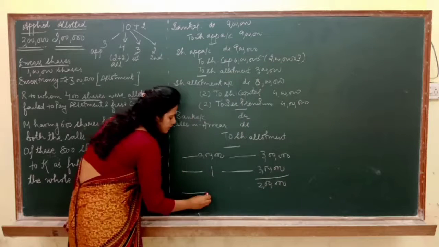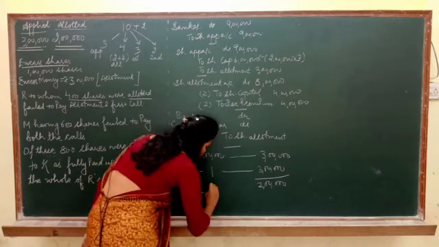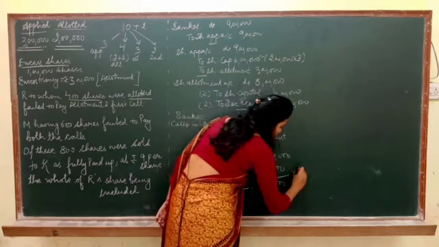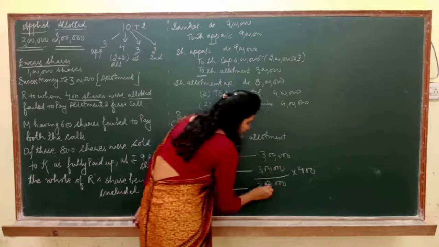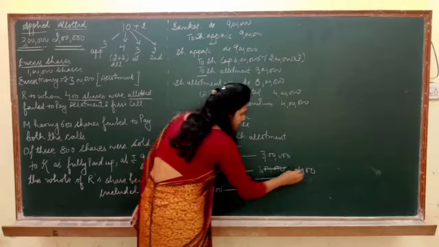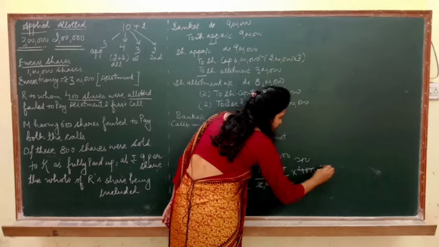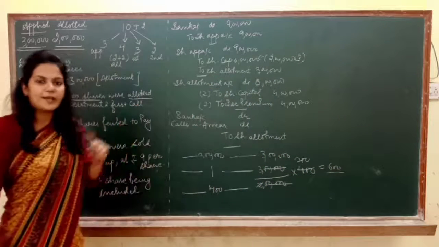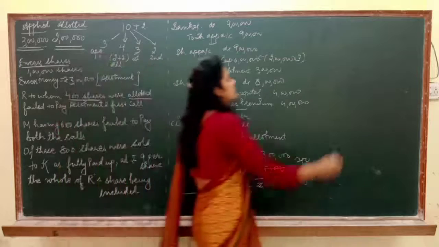If allotted shares are 400, then applied shares are, calculate, 600. It means R applied for 600 shares.